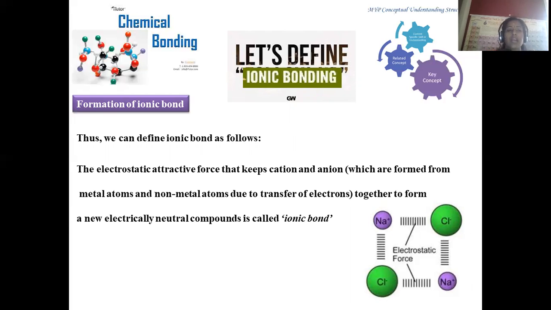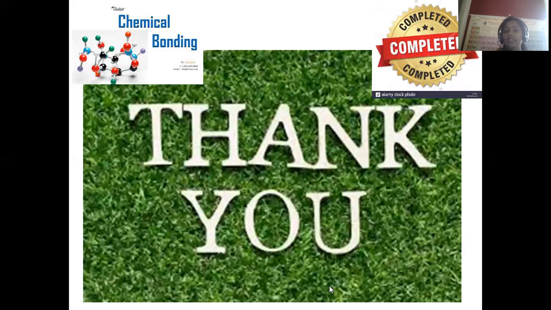We are going to define exactly what an ionic bond is. The electrostatic forces which keep together the cation and anion, formed from a metal and a non-metal due to the transfer of electrons, forming a new electrically neutral compound, is called the ionic bond, right? So here sodium and chlorine, by loss and gain of electrons respectively, form such electrostatic forces, and that kind of bond formation is denoted as ionic bond formation. And by this, we completed how the bond formation is possible.